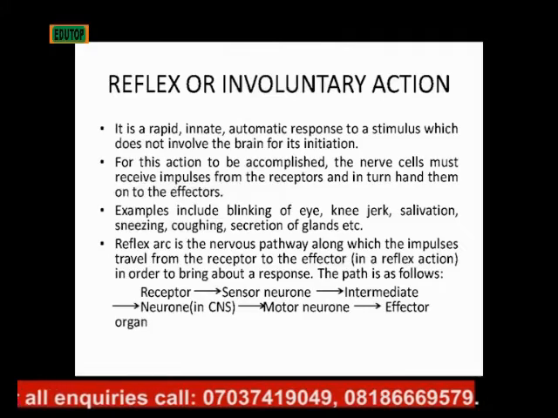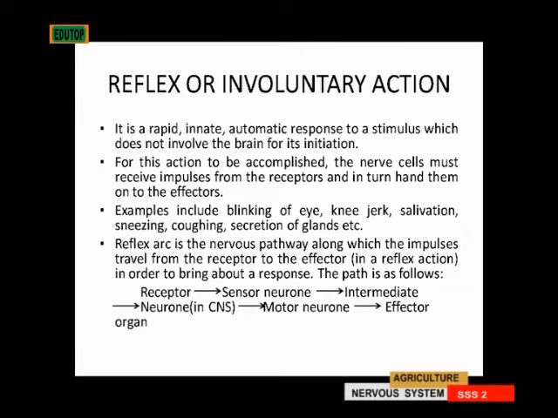For this action to be accomplished, the nerve cells must receive impulses from the receptors and in turn hand them onto the effectors. Examples of involuntary action include the blinking of your eyes. Just maybe there is a fly that is coming, you just blink the eye, or you just have a bright ray of light, you just blink the eye. That's an example of involuntary action.